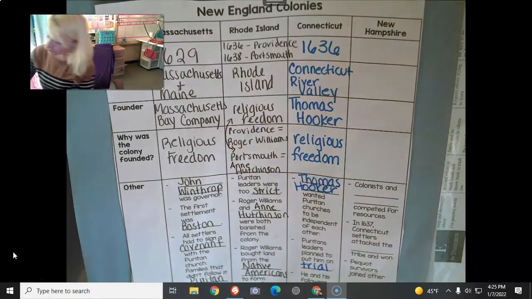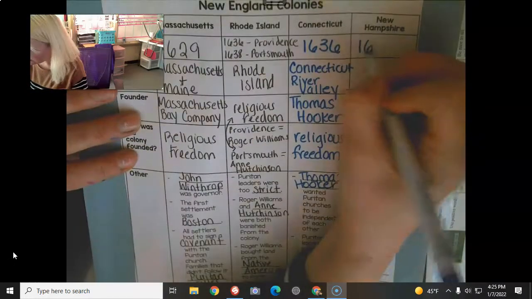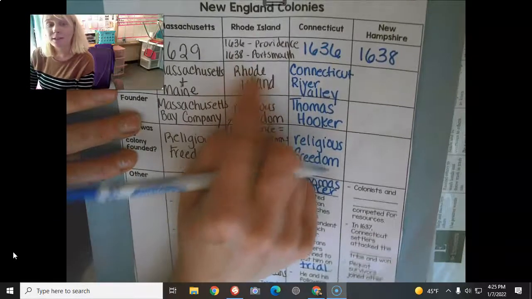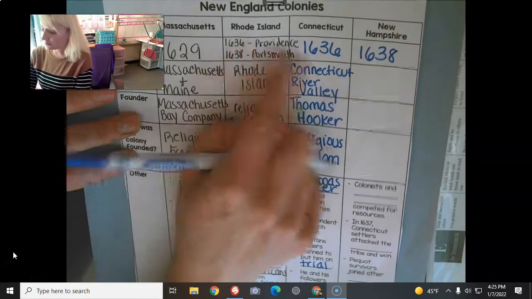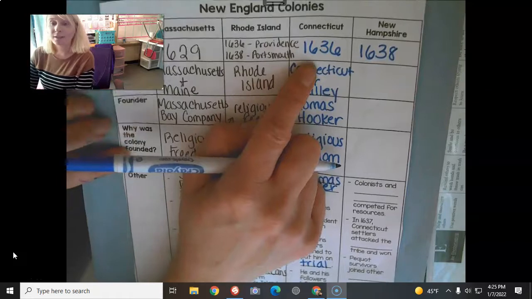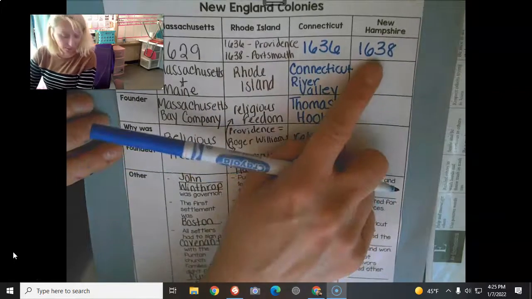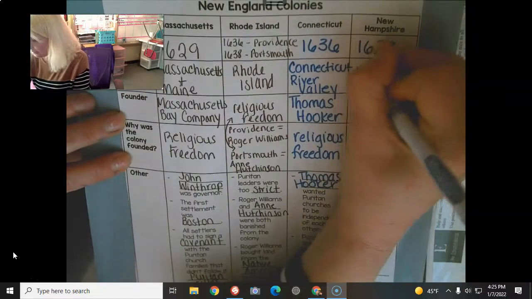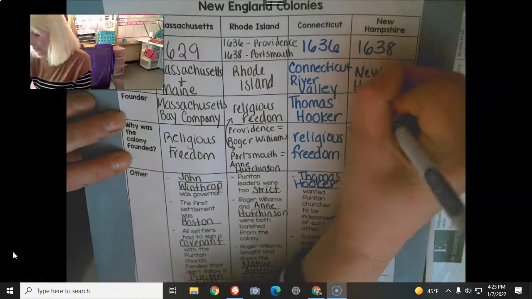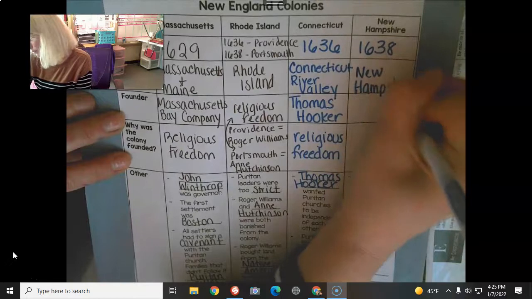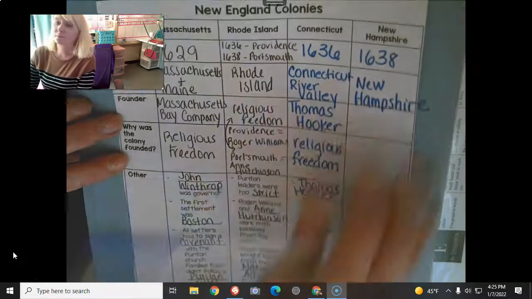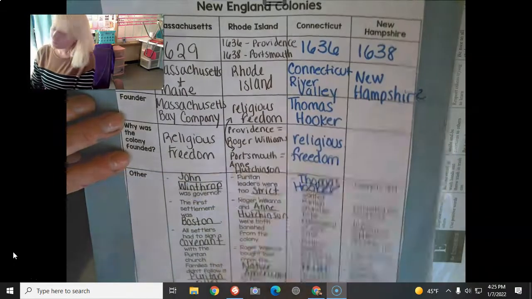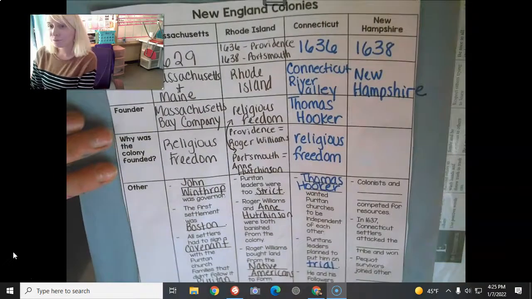All right, New Hampshire was founded in 1638. So again, right around the same time as Rhode Island was getting itself together. A couple years after Connecticut got itself together, came along New Hampshire. And of course, it is present day New Hampshire.